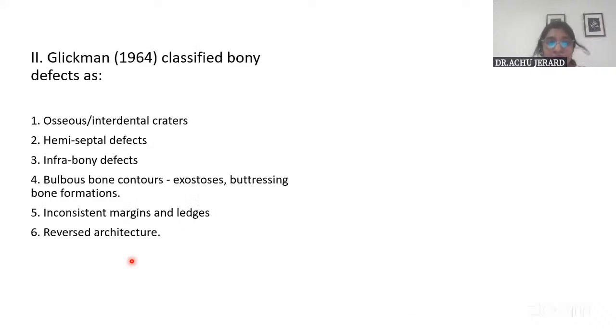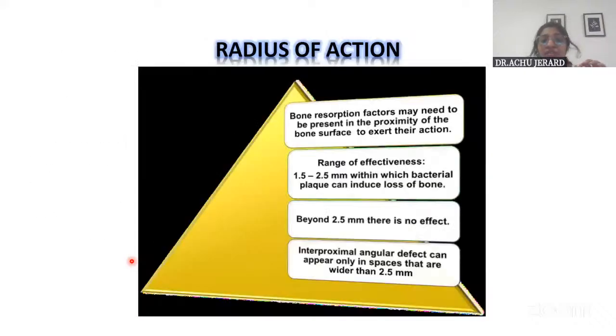Regarding the radius of action for these resorptive factors, mainly plaque and bacterial toxins are the resorptive factors. They need to be present at a distance of 1.5 to 2.5 mm for these toxins to exert their action on the bone and cause resorption. Beyond this 2.5 mm, there is no effect. So that is the radius of action in which these defects would occur.